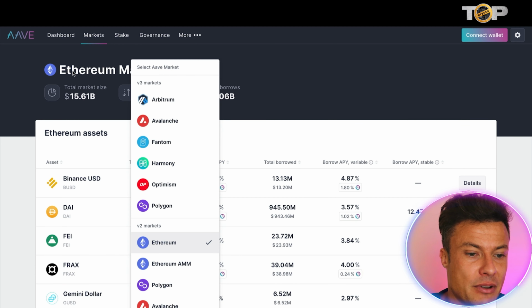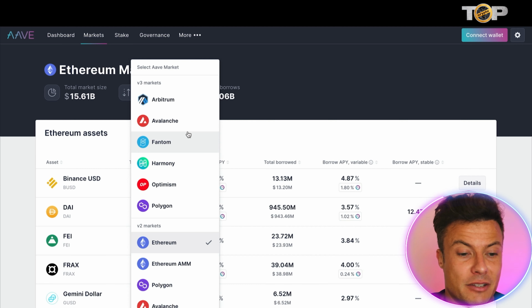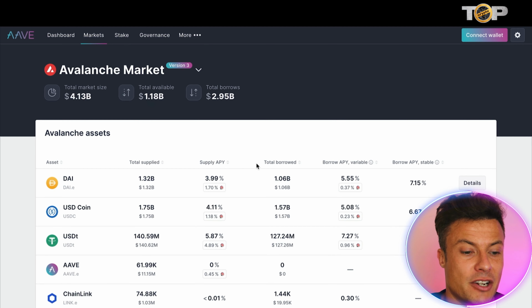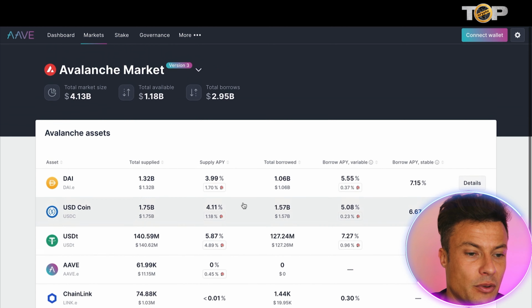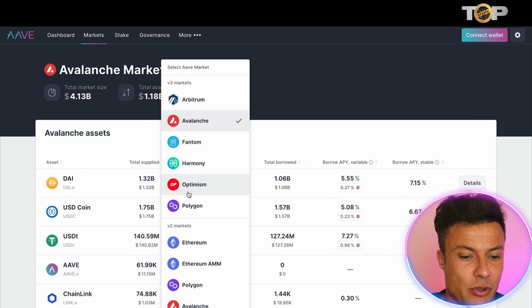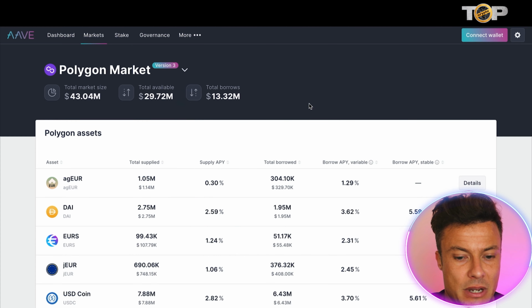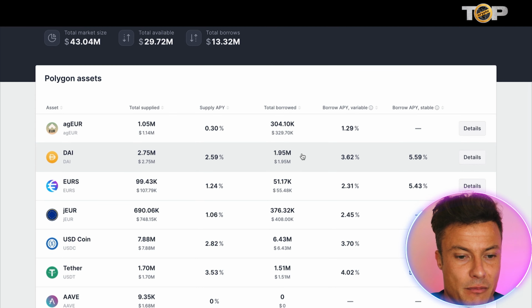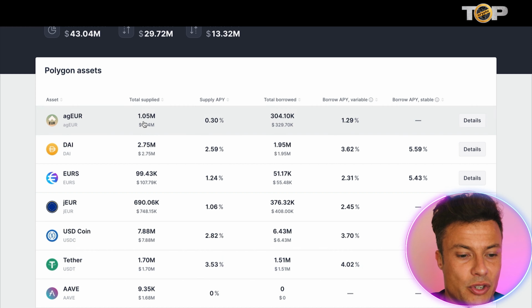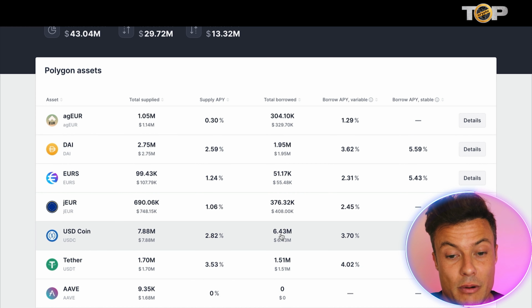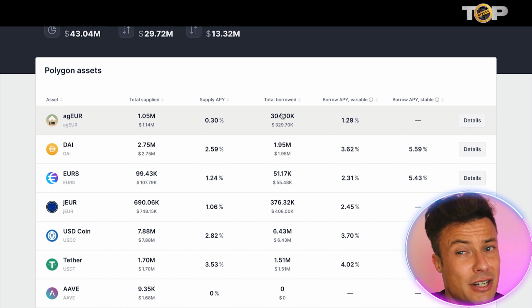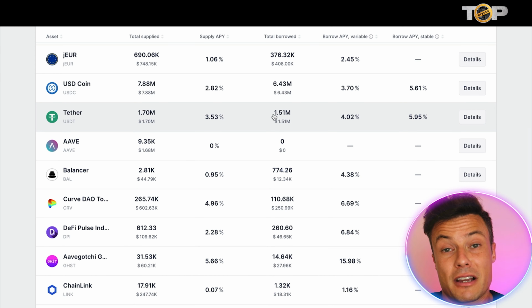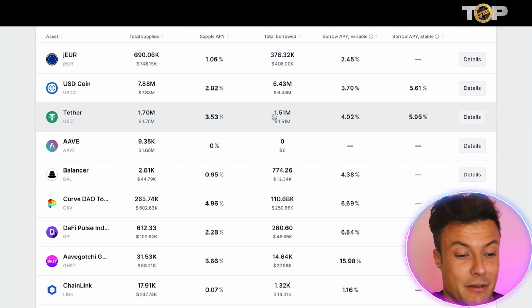So you can see here we've got the Ethereum market. There's also all the other markets that we talked about earlier. Just clicking onto Avalanche, you can see all the different ones that are available here. Slightly lower APY is available on the Avalanche one, and then you can see all the different ones clicking on Polygon, for example, and go through and find out all the information that is available, and also the total supplied and the total borrowed against it. If the total borrowed against it is really, really high, that could potentially be a little bit worrying, because then it becomes a bit more vulnerable to volatility in the market.